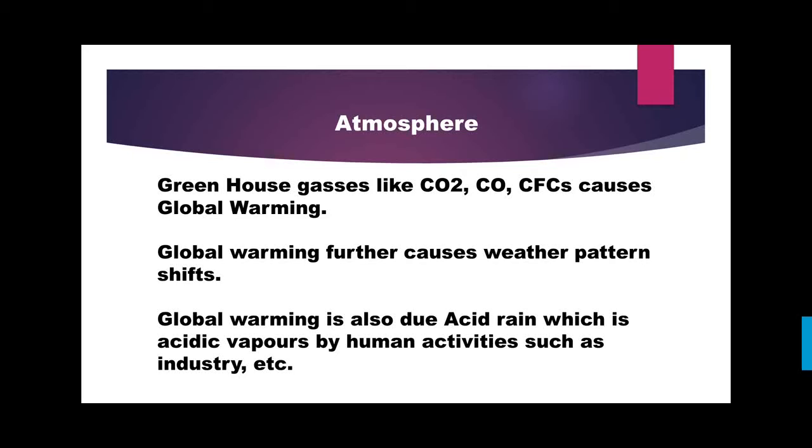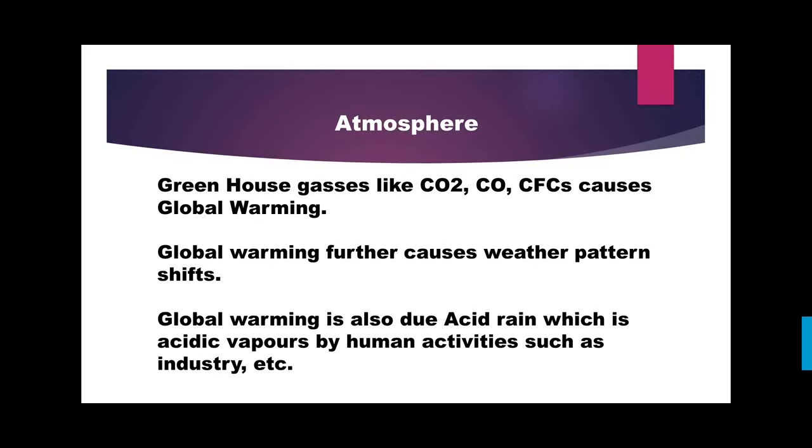As you know, if it becomes very cold, below 0 degrees Celsius, it will be difficult for us to survive, not only us, but many other living organisms. So it is necessary that earth should not be too cold and not be too hot. To keep it warm, these greenhouse gases play an important role. But as you know, excess of everything is harmful in one way or another. So when these greenhouse gases are increased above the desired levels, they cause global warming.